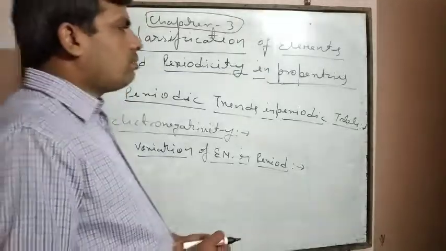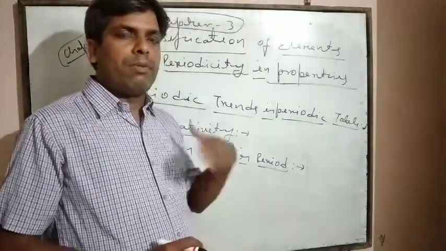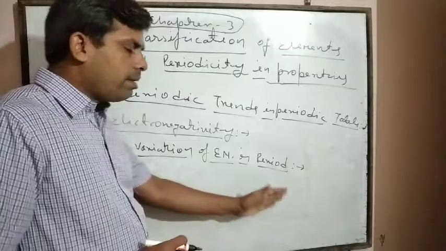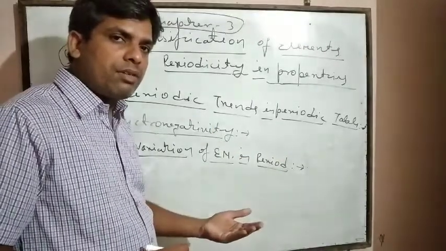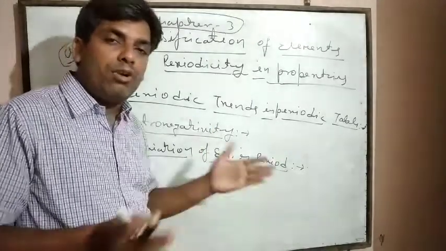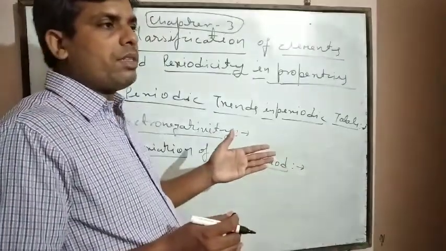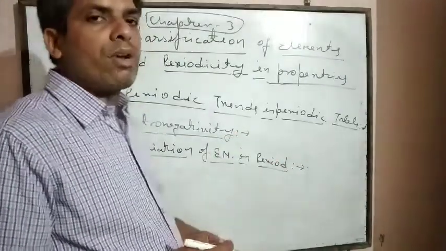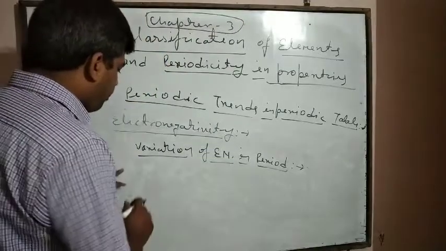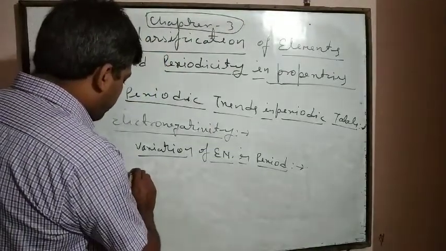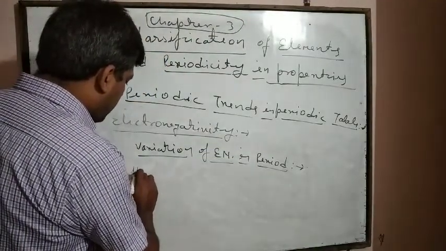Dear students, we should keep in mind that with a decrease in atomic radii, it is difficult to remove an electron. That's why electronegativity increases.